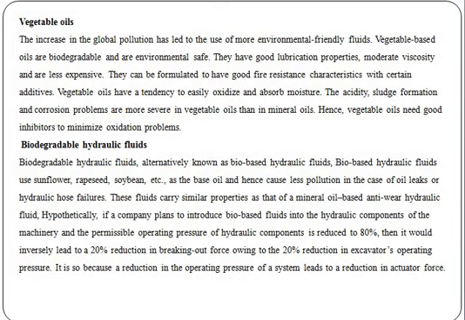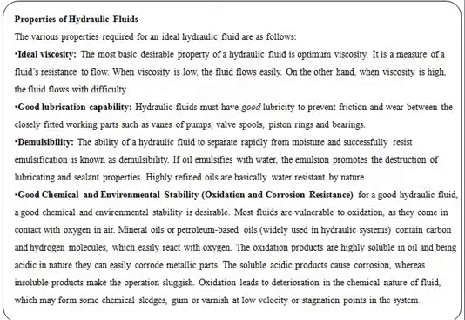Next one, biodegradable hydraulic fluids. The biodegradable hydraulic fluids, also known as bio-based hydraulic fluids, use oils such as sunflower, rapeseed, soybean, etc. These oils cause less pollution in oil leaks or hydraulic hose failure. These biodegradable hydraulic fluids are also used in the hydraulic system. These are the various types of hydraulic fluids we have discussed.